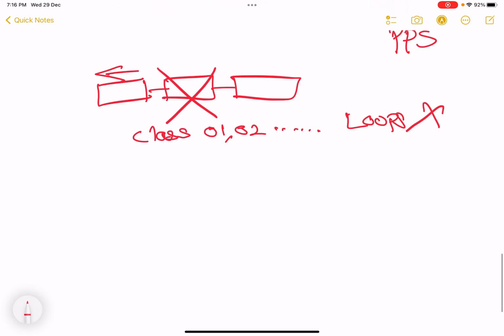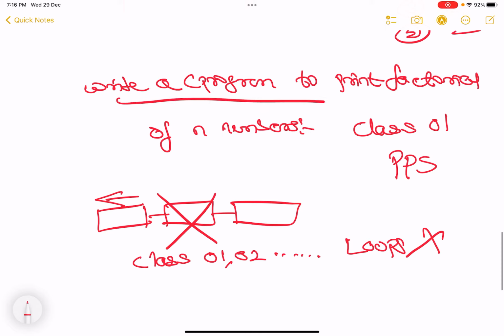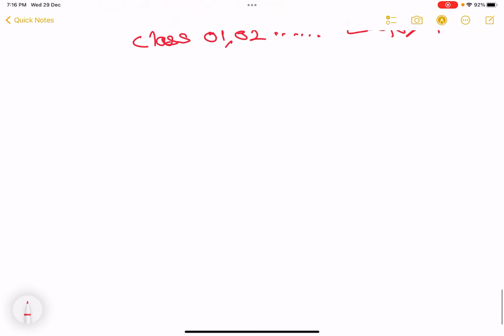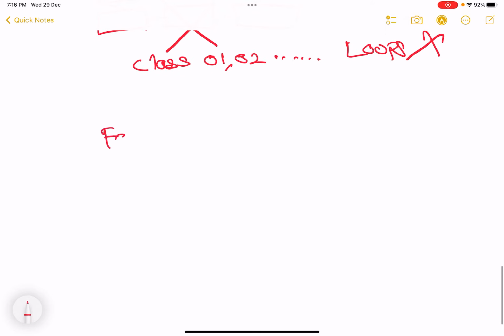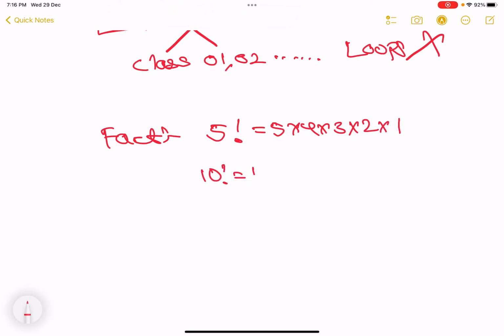So let's come back. The program is: write a C program to print the factorial of n numbers. First, understand what is factorial. I know you people are degree level, you will know 5 factorial is equal to 5 into 4 into 3 into 2 into 1. If it is 10 factorial, 10 into 9 into 8 and so on up to 2 into 1, right?